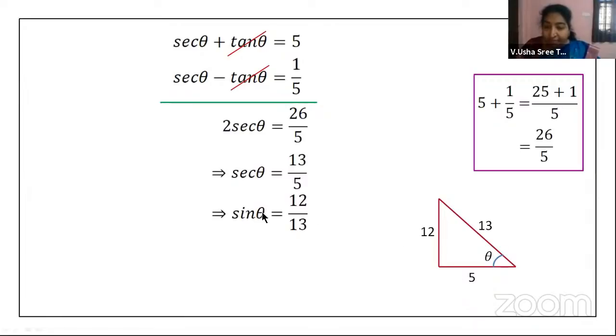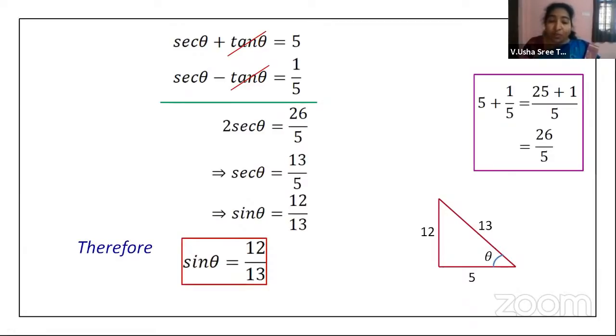Now observe this, children. You are getting sine value as positive, which involves opposite side, and secant value is also positive, which is involving adjacent side. Both adjacent and opposite values are positive. And of course, the hypotenuse will be always positive because you are taking the sum of squares; even if they are negative, it becomes positive, isn't it? So once opposite and adjacent both are positive, we can conclude that theta lies in the first quadrant. Theta lies in the first quadrant.